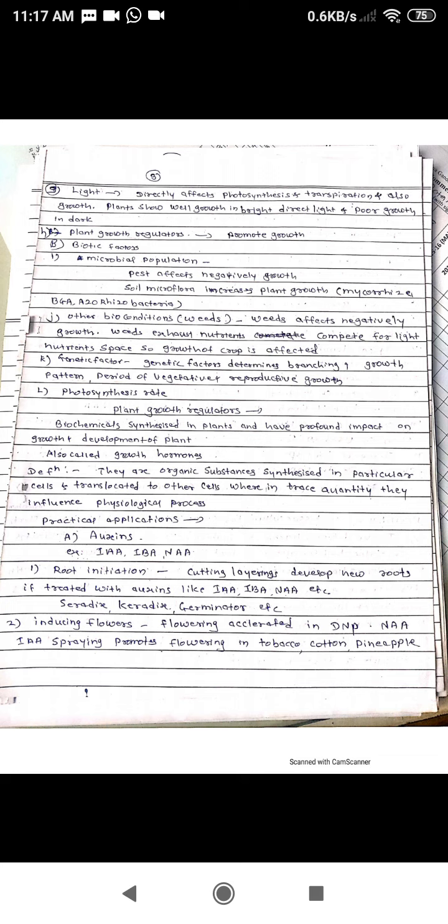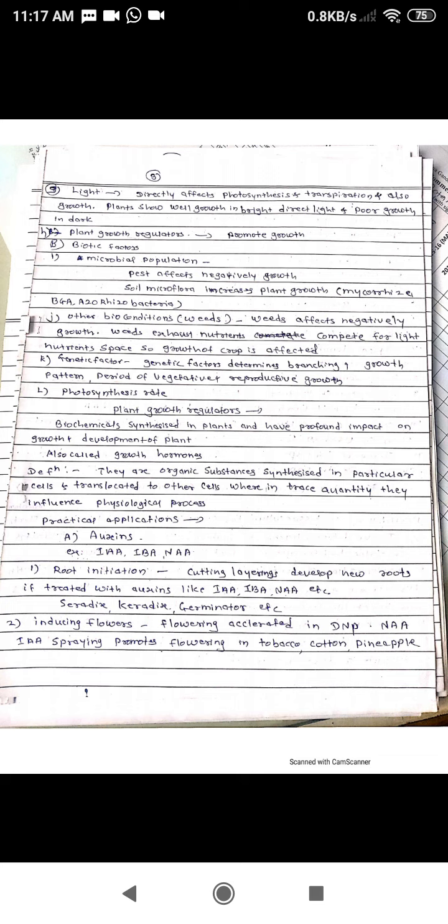Then next biotic factor, genetic factor. Genetic factors determine the branching and growth pattern of the plant. Similarly, the period of vegetative and reproductive growth. So whatever genetic characters are present, they decide the growth pattern and growth of the plants. So growth also depends upon the genetics or genetic factors.